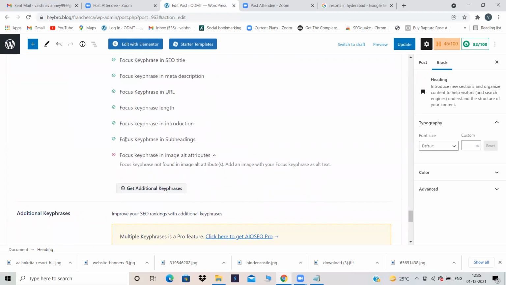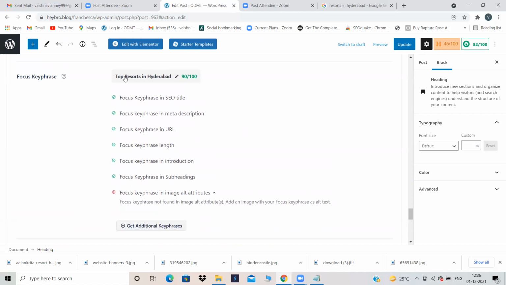Yes. Now, can you see this, Pranita? Before it was not being checked, but now it has been checked. So focus key phrase in subheadings. That means you are giving some headings such as Mrugamani Resort, Leonia Holistic Destination. Like that, you are giving some heading. But he is asking you to give a subheading also. He is asking you to give a subheading by using what? He is telling you to use your focus key phrase, then create a subheading.